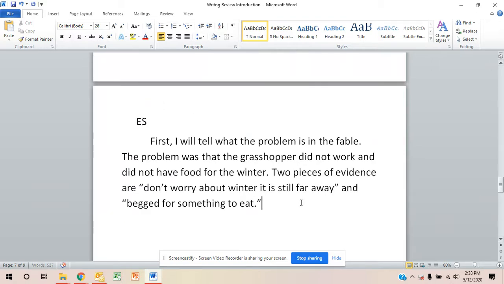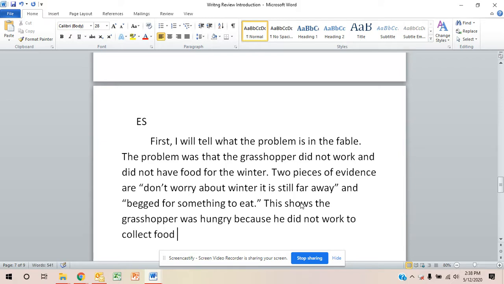Now I have to explain. It shows the grasshopper was hungry because he did not work to collect food. So this shows he's hungry because he had to beg for something to eat. So that means he's hungry. And he did not work to collect food because he said winter was still far away.